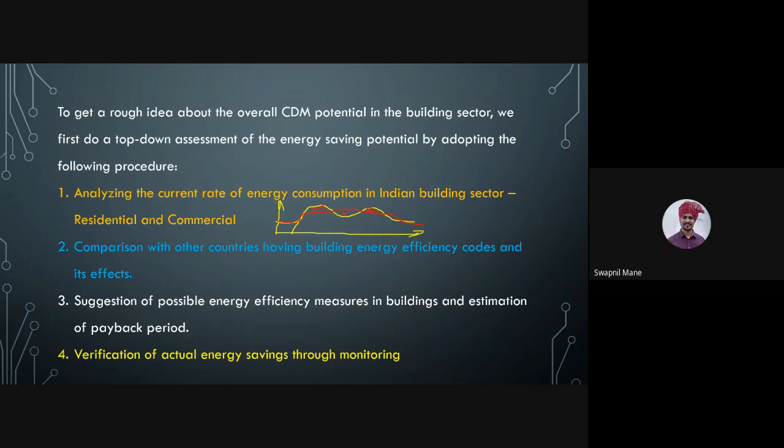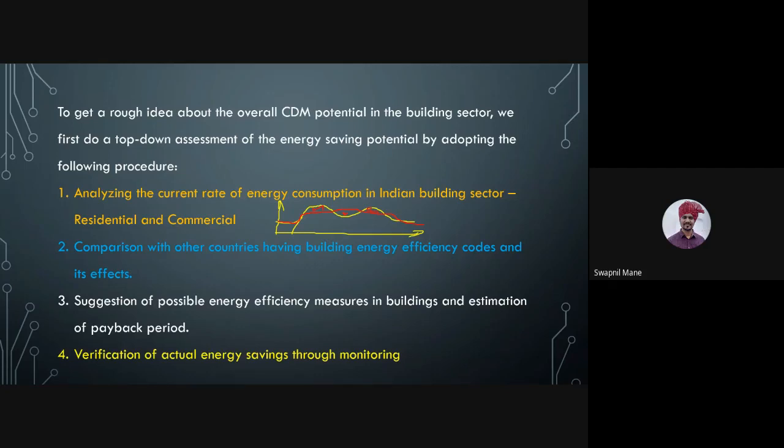So energy efficient buildings are there. I told you about Trios Plaza. Our mall can follow some part of the energy saving measures which are followed by Trios Plaza in Lonavala, and then we can analyze how much saving is possible if I implement this kind of setup in our building.